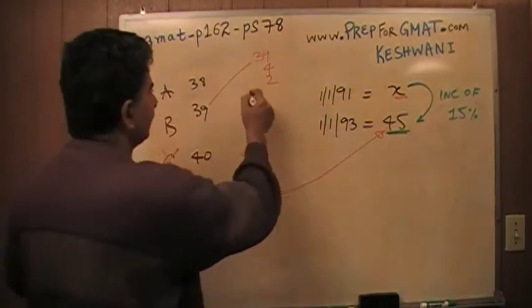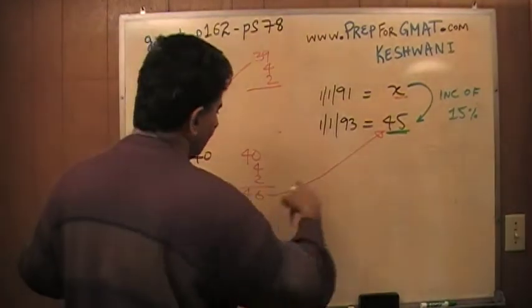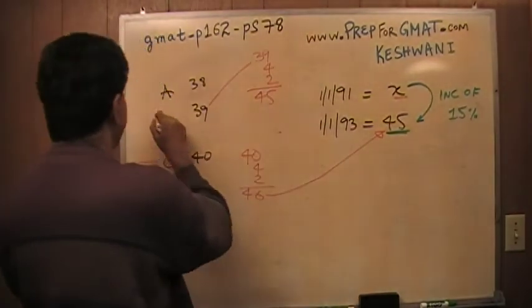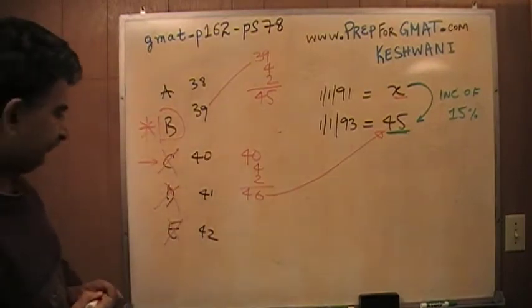Let's see what this adds up to. Of course it has to add up to what we're looking for, because before it was 1 more. Now we're starting out with 1 less, it's got to be 1 less, obviously. The answer is B. That's it, we are done. The answer is B.